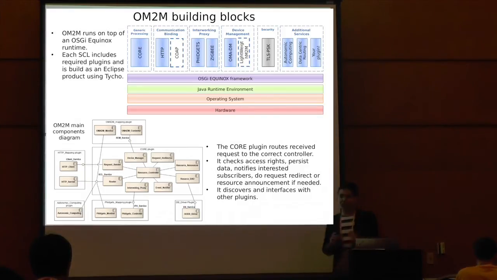So the main plugin is the core bundle. It receives protocol-independent requests and routes them to the correct controllers. It manages data persistence and checks access rights. Sometimes you need to redirect information, announce a resource, and handle communication with other plugins to interface with various technologies.